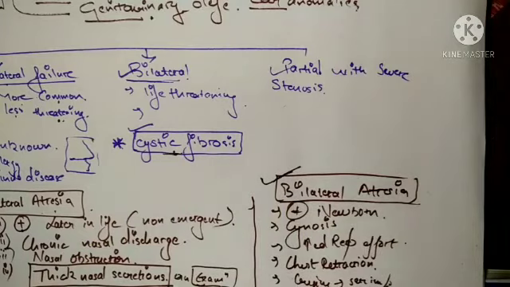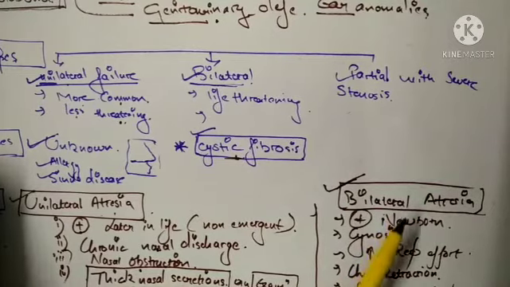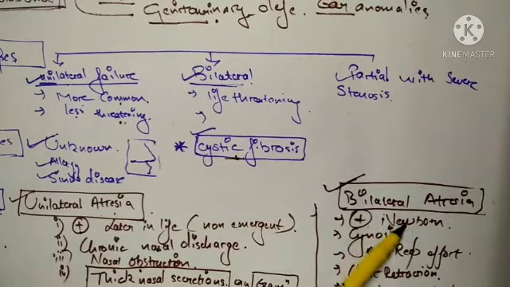Now let me revise the signs and symptoms so that you don't have to mug them up. In unilateral atresia, we have seen it presents later in life, and there is nasal obstruction which leads to chronic nasal discharge. Thick nasal secretions are present on examination. In bilateral atresia, it is present in the newborn. Why? This is an emergent condition.